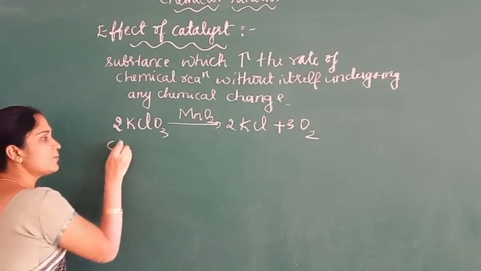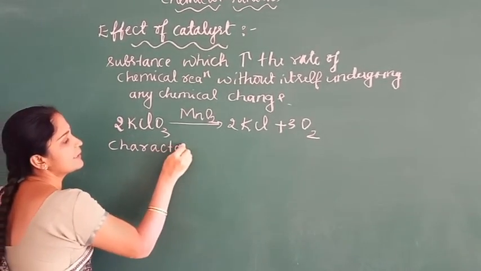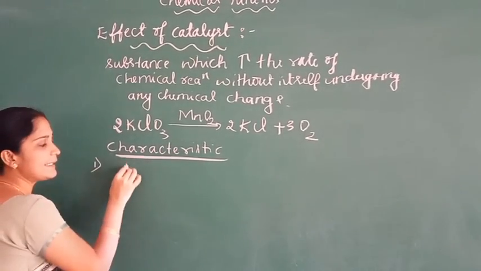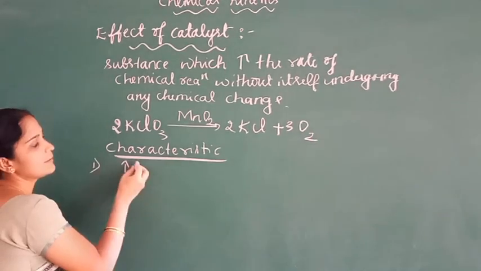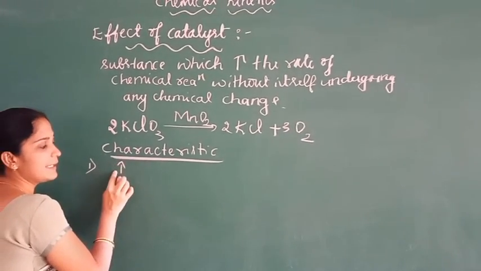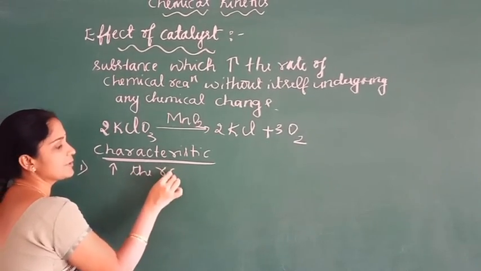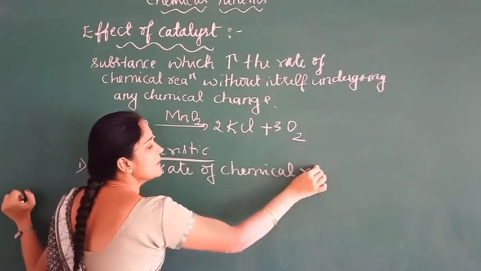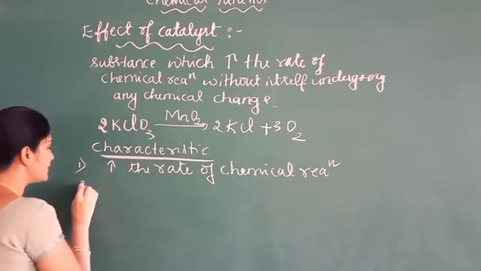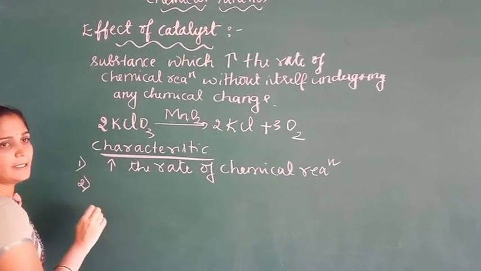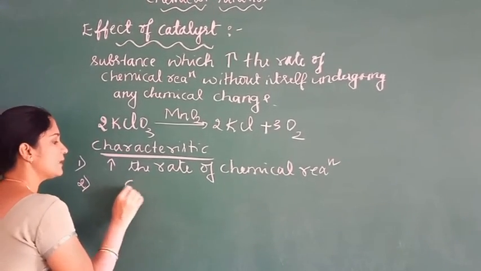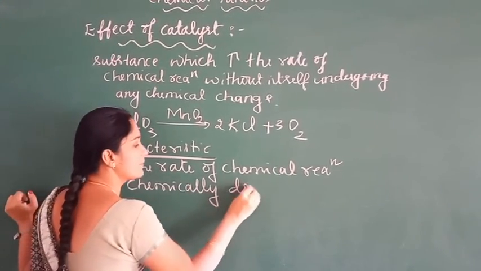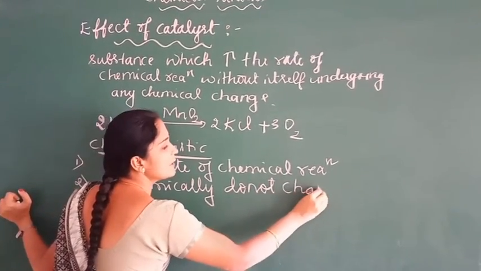Next, what are the characteristic features of a catalyst? The first characteristic property is that a catalyst increases the rate of chemical reaction. The second characteristic property is that it does not undergo any chemical change during the chemical reaction.